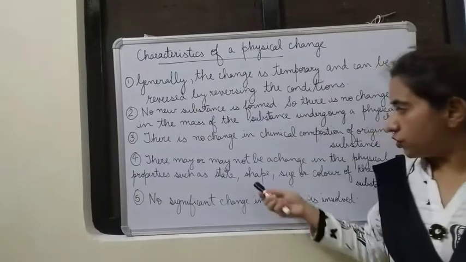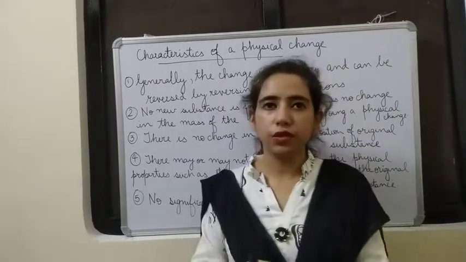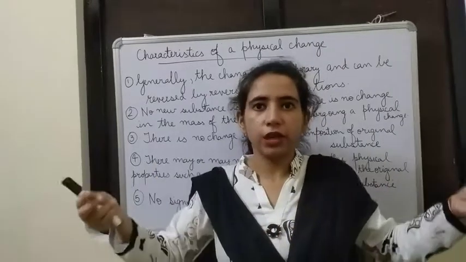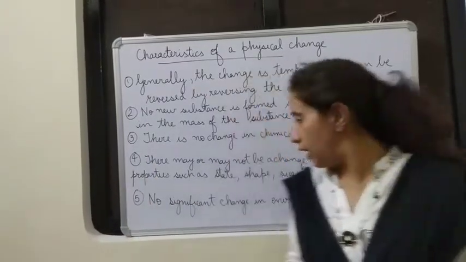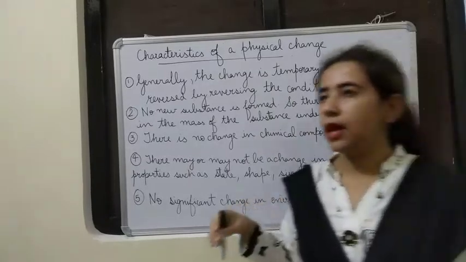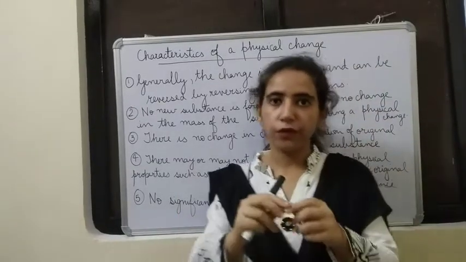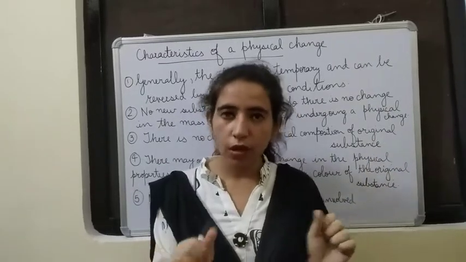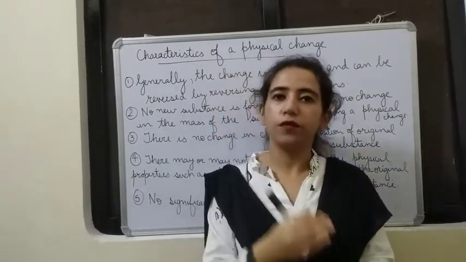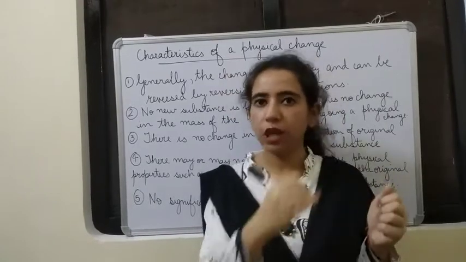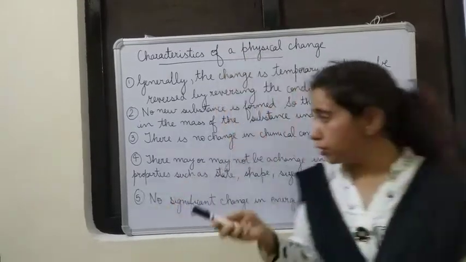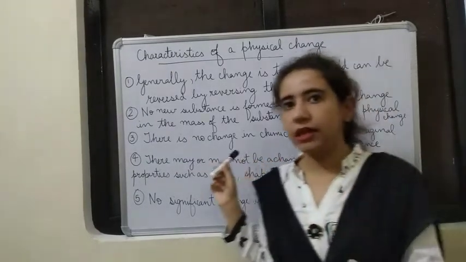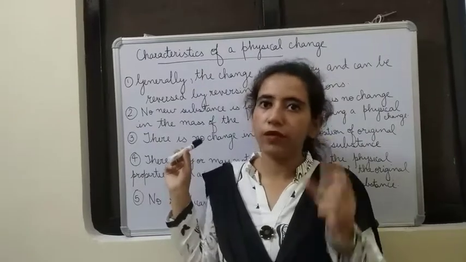Then a change of shape may happen. Suppose if you are stretching a rubber band, its shape changes. Earlier it was condensed, after stretching it becomes elongated, change in shape is there. Then change of the size may happen. That piece of paper if we take and if we tear it, then the size changes, it becomes smaller. So we see normally when there is a physical change, the change in physical properties takes place. But you should see this may or may not is written. That means it is not necessary that a change of physical property will happen only.